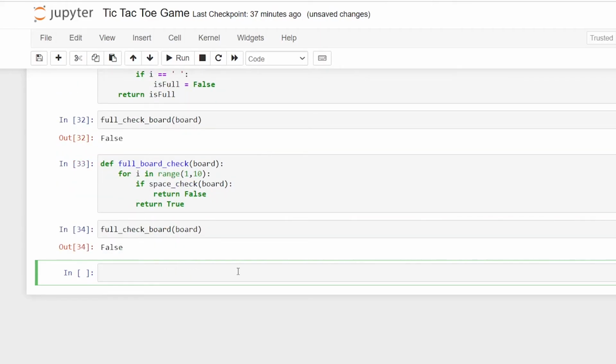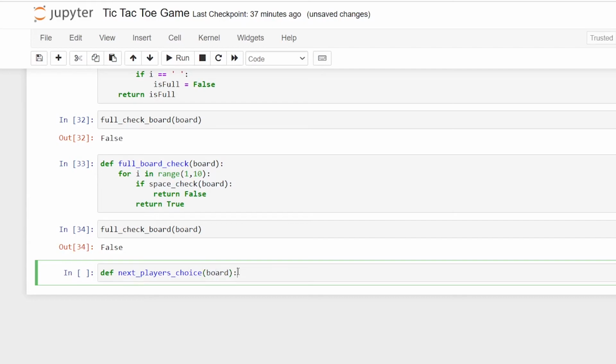So next we are going to write a function to ask the user which position they are going to choose next after this particular step, and also check whether there is space present in that particular position. So let's start with writing the function. We're going to define next player's choice, and board.